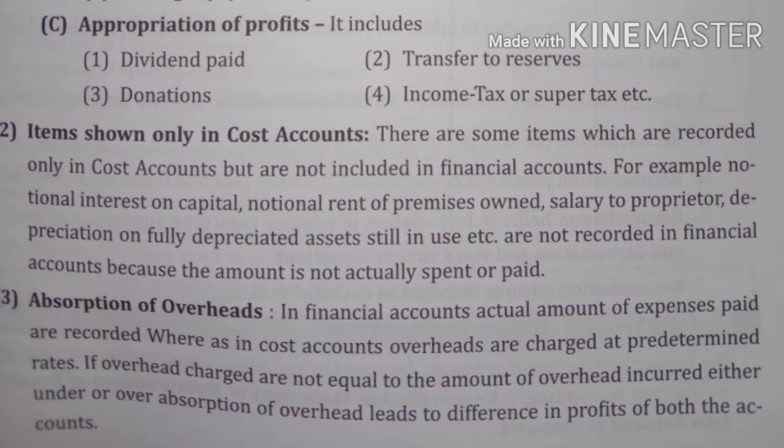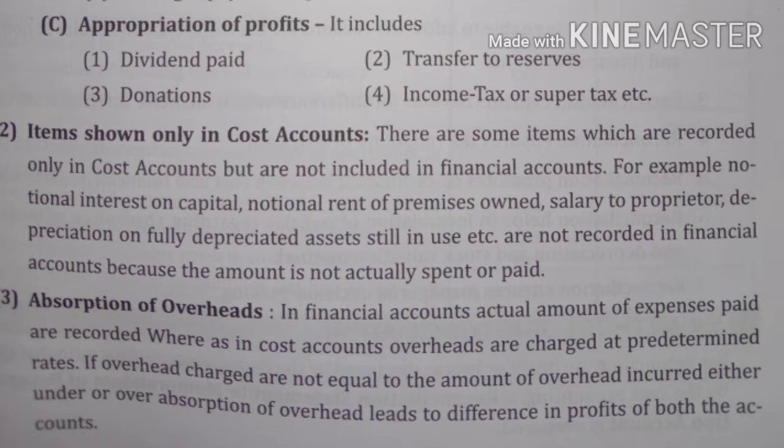Appropriation of profits. It includes dividend paid, transfers to reserve, donations, income tax or super taxes. All these will not be taken by the cost accountant. These are purely financial items in nature.